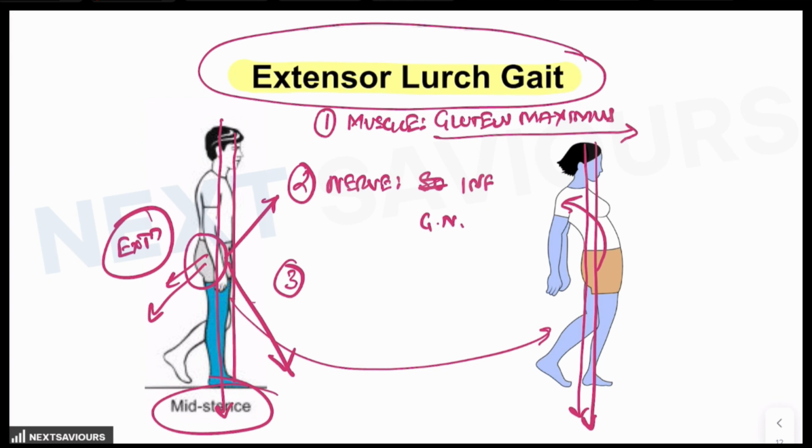So how will you identify it? It is characterized by a backward lurch of the trunk, and this gait compensates for the hip or the lower limb weakness, particularly in the extensors of the hip joint, because of the exaggerated lumbar lordosis. This is how you will identify the extensor lurch gait. So these are the 3 points related to this one.